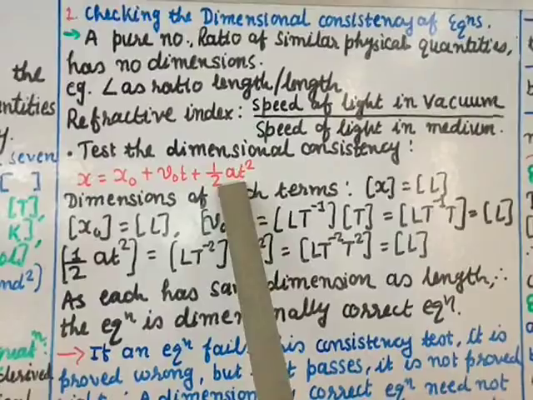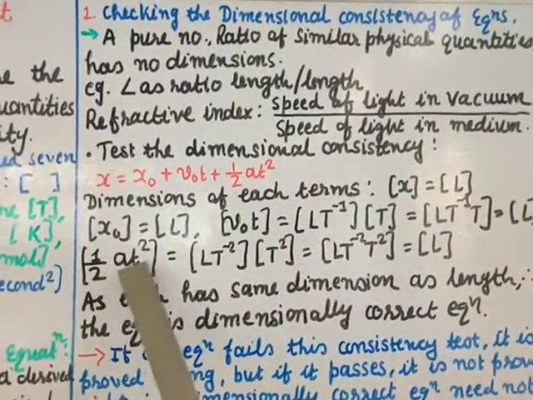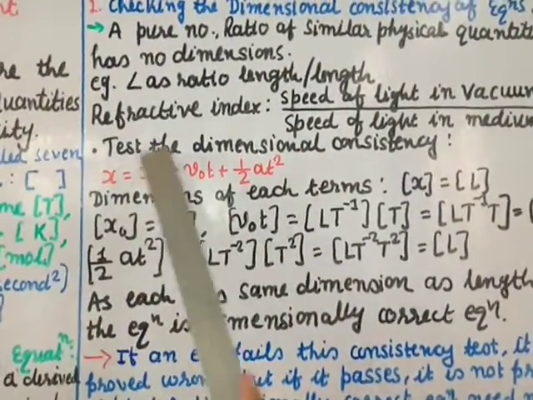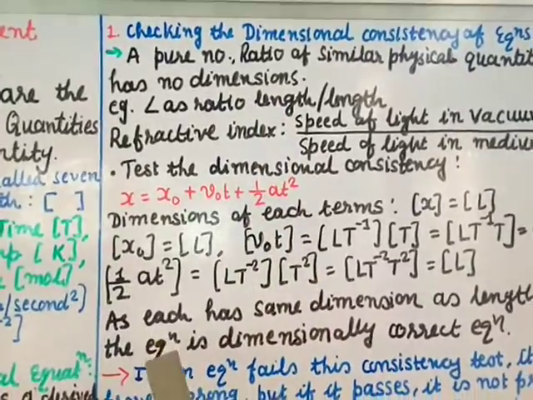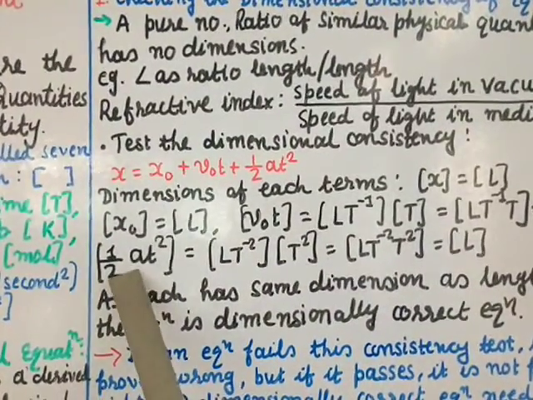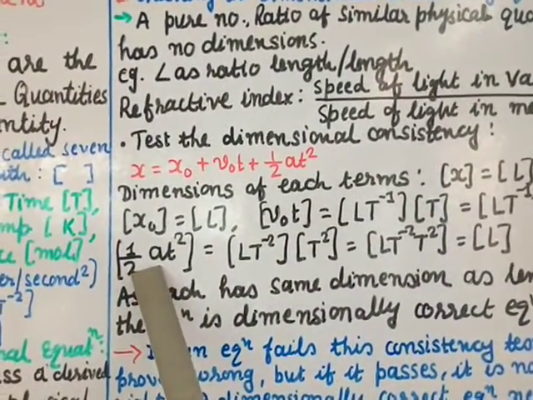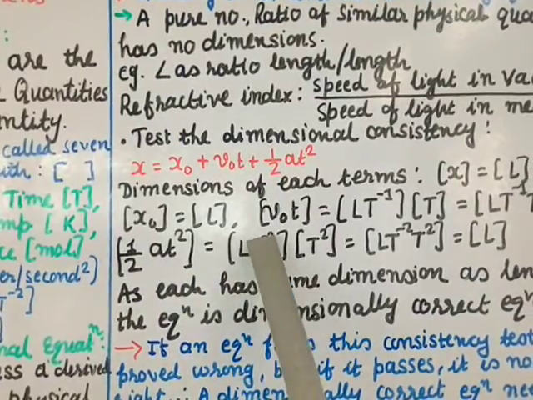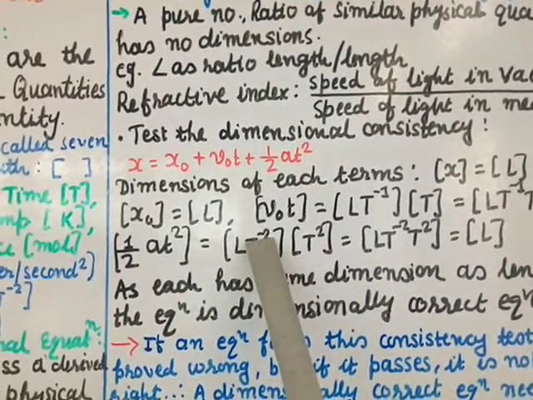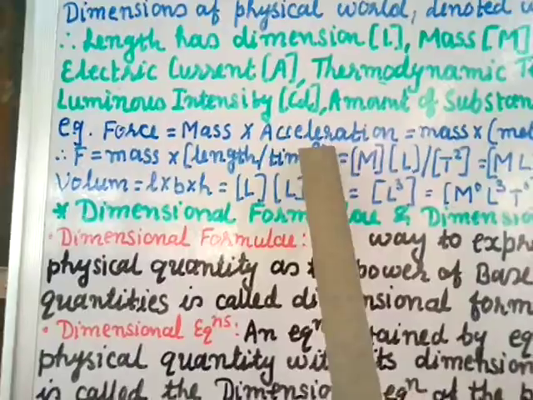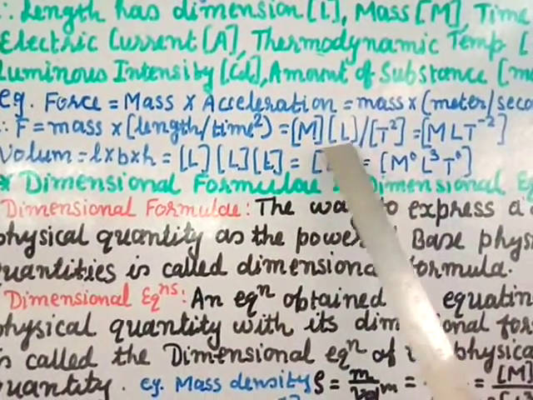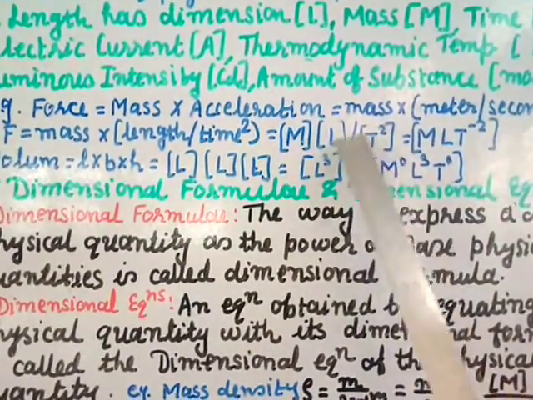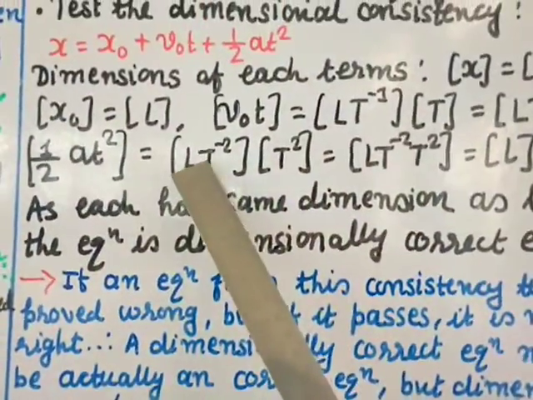Then the last term is half a t square. A constant we do not take, because a pure number is dimensionless. We start with a t square. a is acceleration, which is given as L T minus 2, that is L by t square, written as L T minus 2.